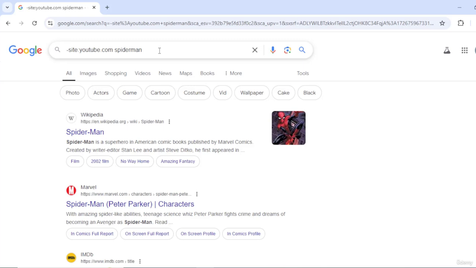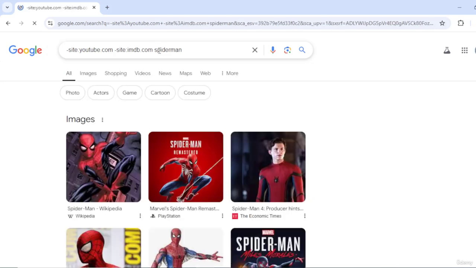Now, what if I also want to filter out other websites? Yes, you can very well go ahead and do that. So you can just say minus site colon. Let's say, for example, I also want to eliminate imdb.com and press enter.